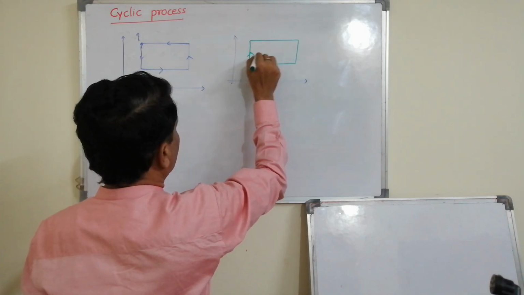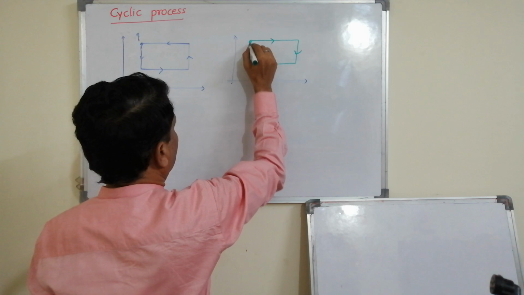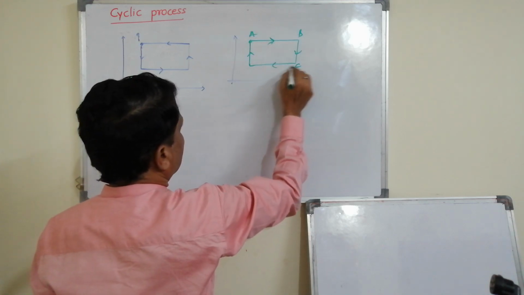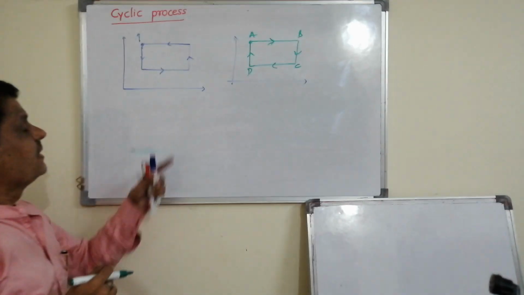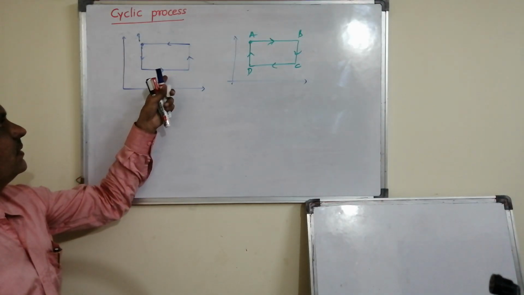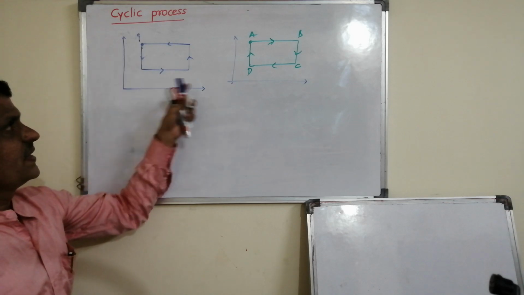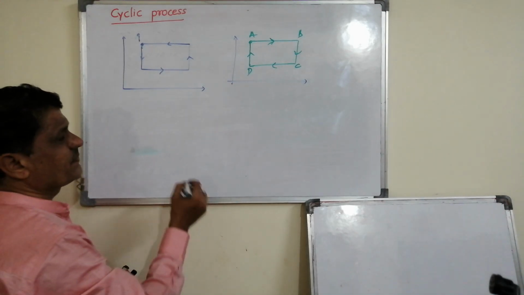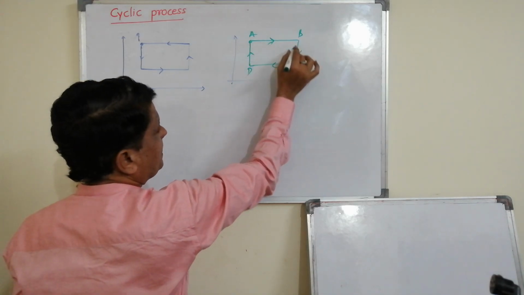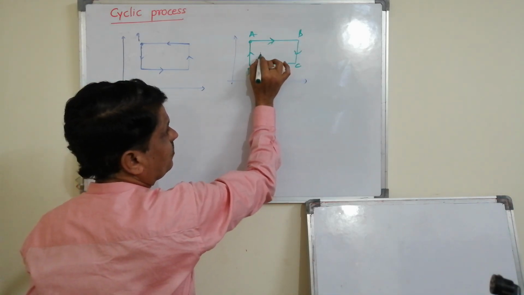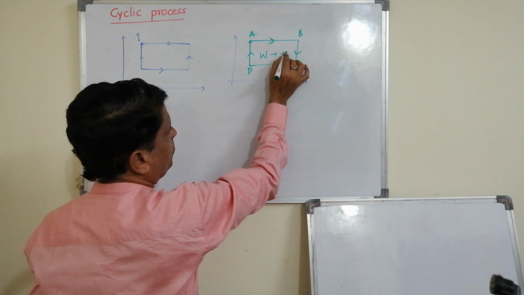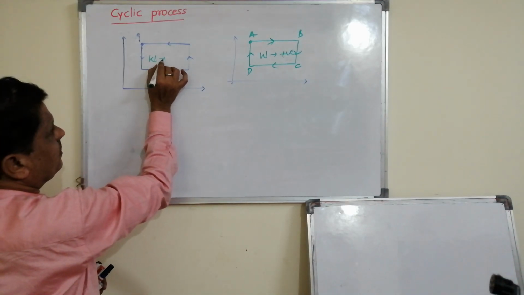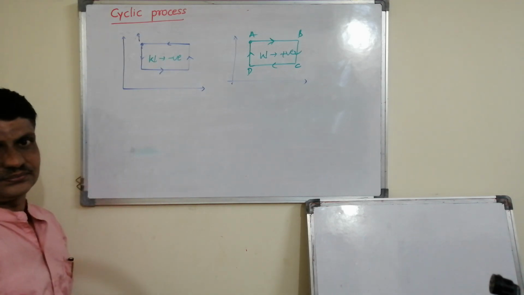In this I will take a reverse. A, B, C, D. Here it is, sorry, anti-clockwise. Here it is clockwise. I don't want to explain more here. Yesterday I told, if the cycle is clockwise, work done is positive. If the cycle is anti-clockwise, work done is negative.